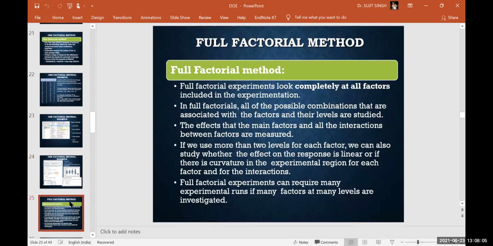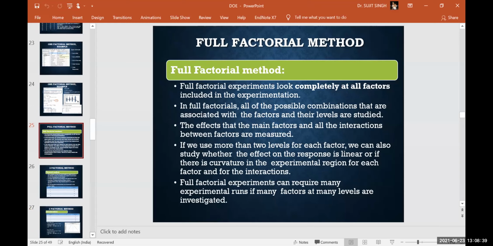Now another method is the full factorial. A full factorial experiment looks completely at all the factors included in the experimentation. This is time consuming. Already I told you that you are going to have all the experiments, whatever combinations are possible, considered in the full factorial. This we have already discussed in the previous class.